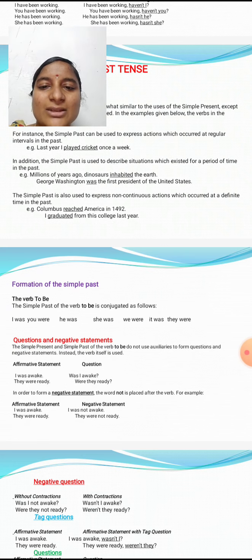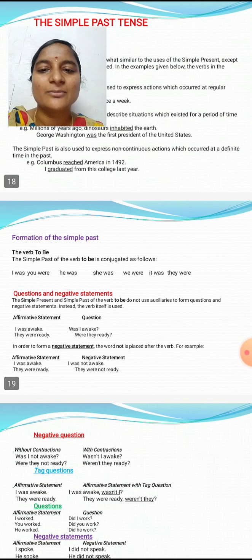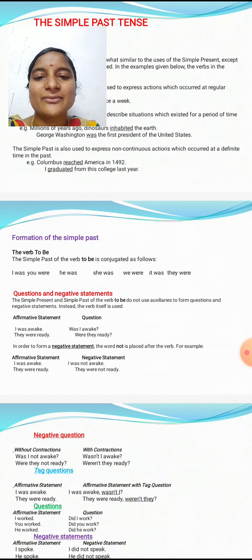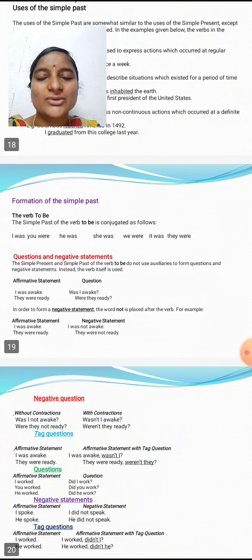Next, formation of the simple past. Here, the verb to be. The simple past of the verb to be is as follows: I was, you were, he was, she was, we were, it was, they were. So they and we are plural and were is plural. He, she, it are singular and was is singular.